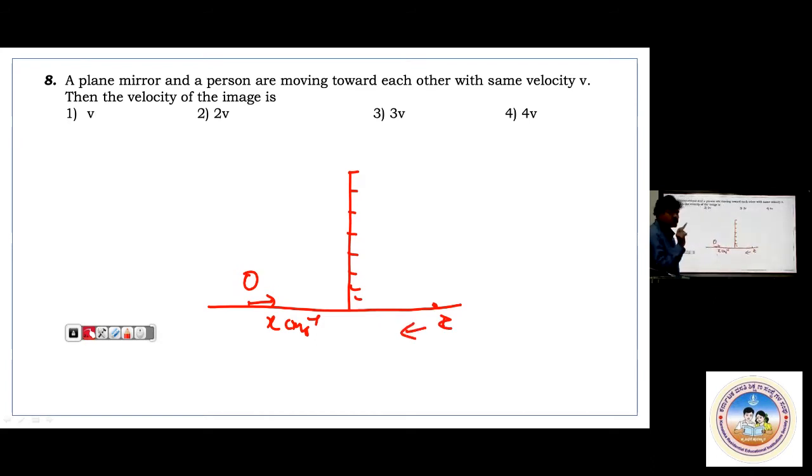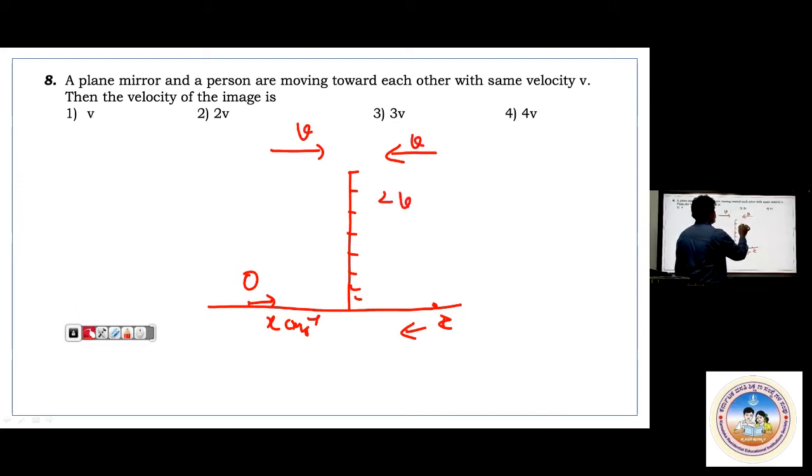What you should remember is, what is the speed of the image? x centimeter per second. What is the velocity of the image? You have to write minus x, because velocity includes direction. When the object is moving this way, the image is moving opposite, so you have to say minus. What is the relative velocity? It will be 2x, because the object is moving like this and the image is moving the opposite way. If this is v and this is v, this will become 2v. Remember this.